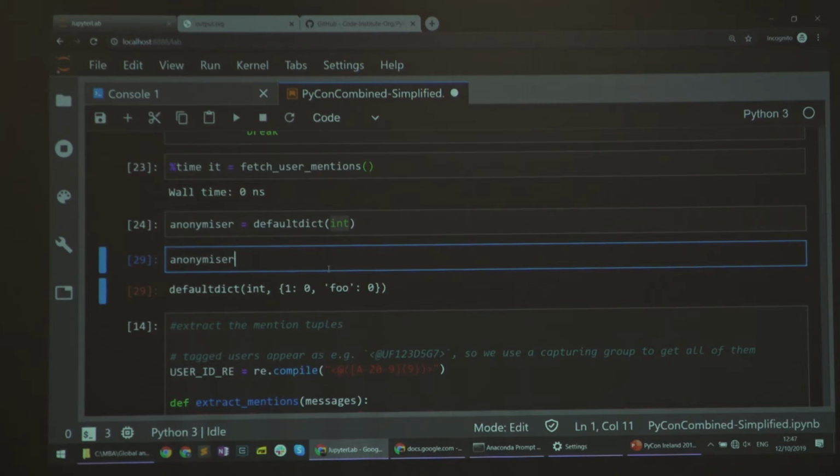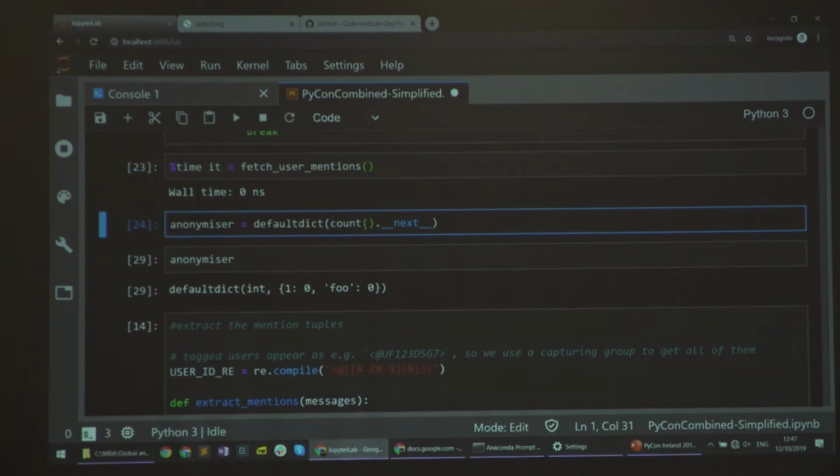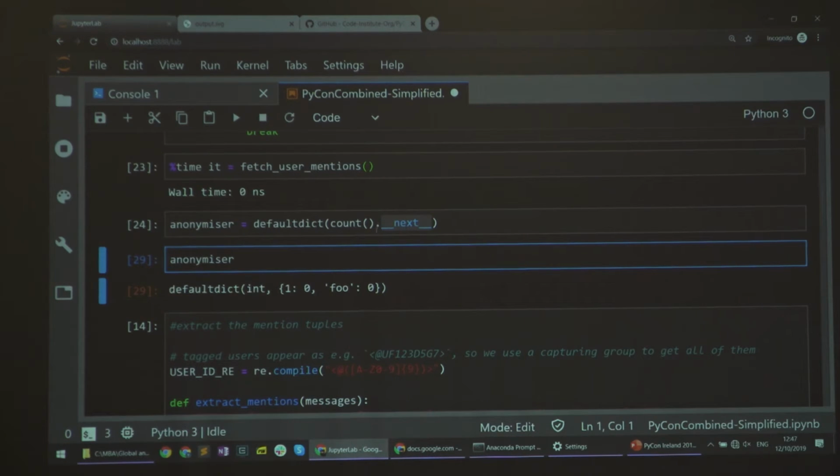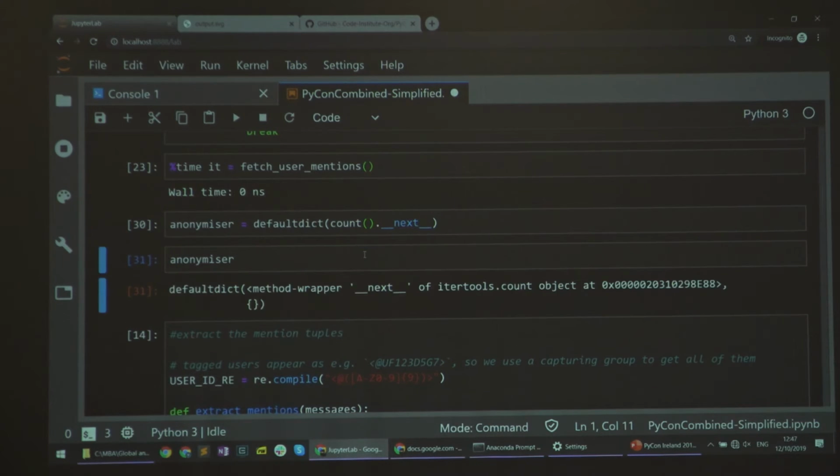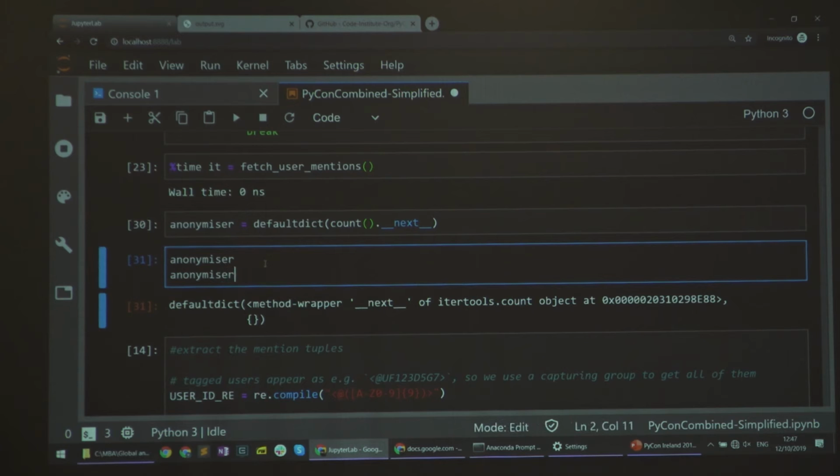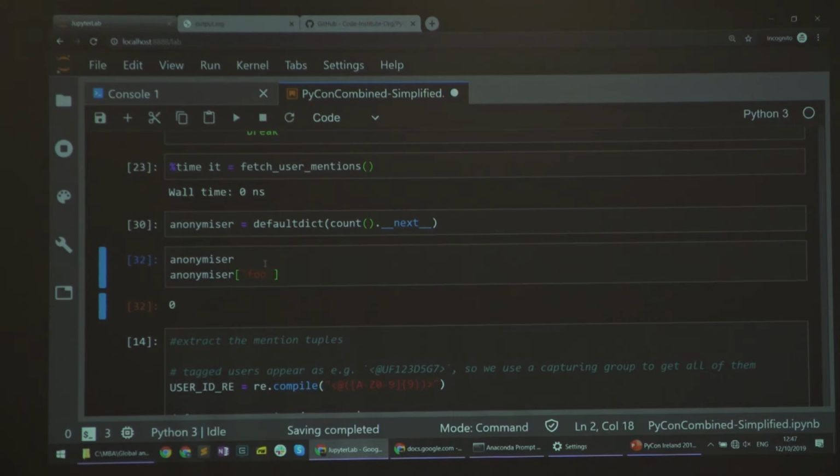This is useful for different kinds of counters, accumulators, but obviously this wouldn't work for an anonymizer because I want them to have different unique IDs. So that's where the rest of the code comes in. What I've used here is that infinite iterator of count, and I've used the next method. Next will, in a stateful manner, every time give me the next natural number. So the way this works is it starts off empty. This is a bit ugly because it doesn't have a nice representation, but look at just this part. It starts empty. Then I ask for a value of, let's say, foo. That's going to be 0.